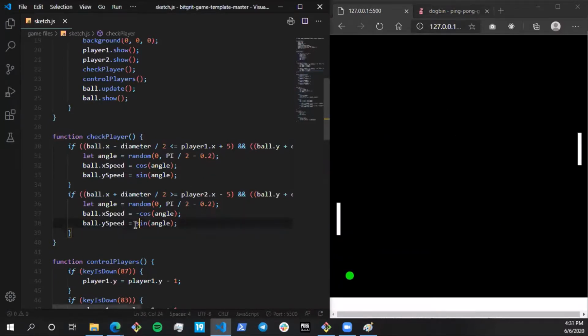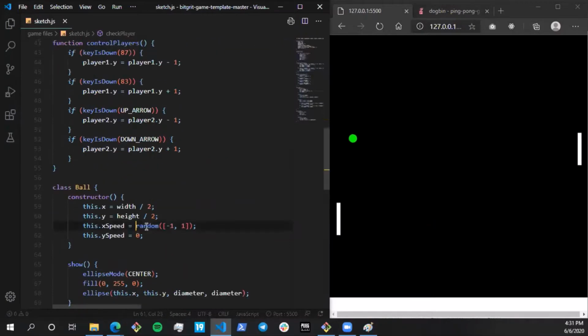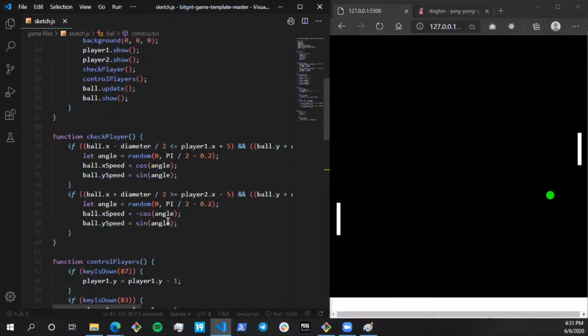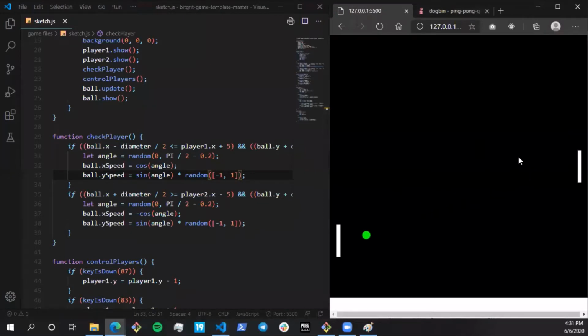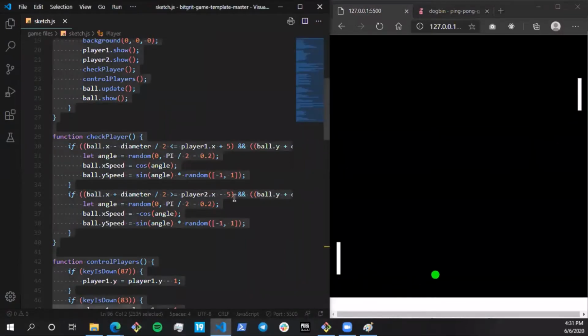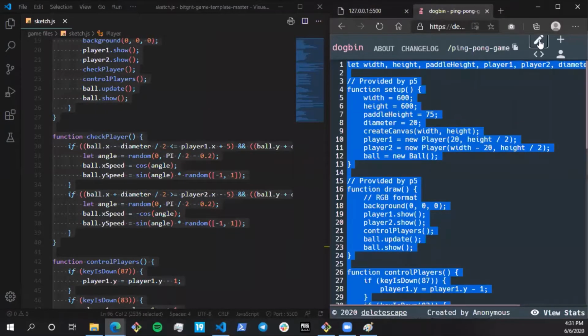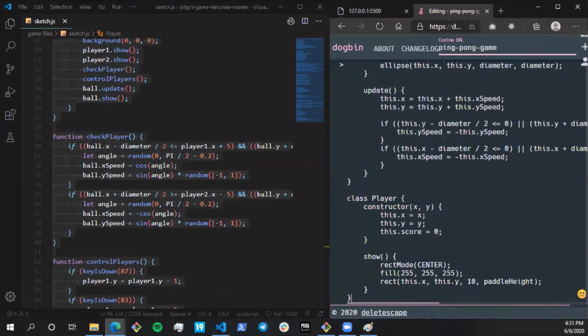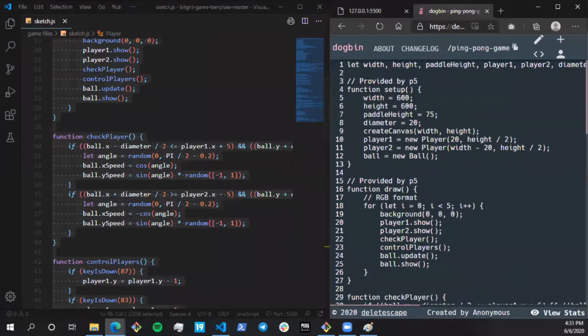You guys can add one more thing. Right now it is always going downwards because sine of the angle is always positive. So what you can do is randomly multiply it with -1 or 1. If I copy paste this code like this, sometimes it will go on top and sometimes it will go beneath. Right now it went beneath and now it went on top. I'll again copy paste this code and save the changes, so you guys can check the updated link.